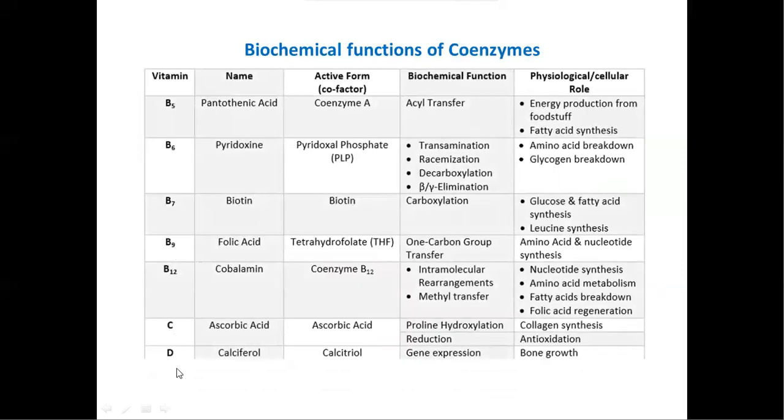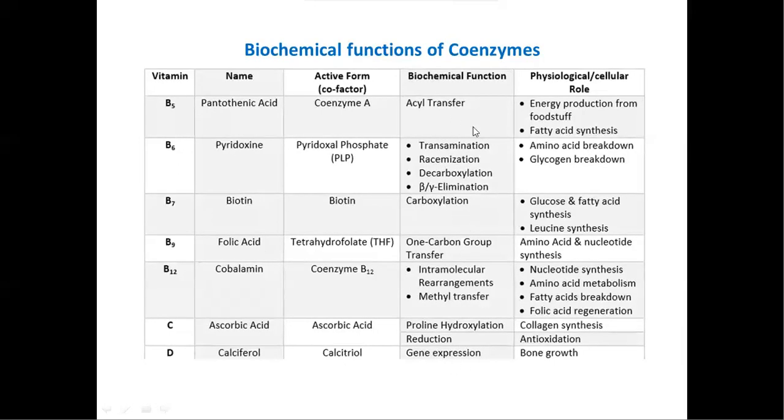These are the water soluble vitamins B5, B6, B7, B9, B12, vitamin C and D, and these are the active forms of these vitamins. For example, B5 has coenzyme A as its active form, B6 has PLP, that is pyridoxal phosphate, B7 has biotin, B9 has tetrahydrofolate, B12 has coenzyme B12, C has ascorbic acid, and D has calcitriol.